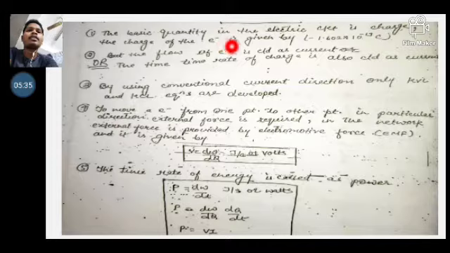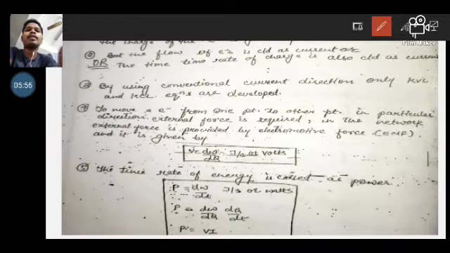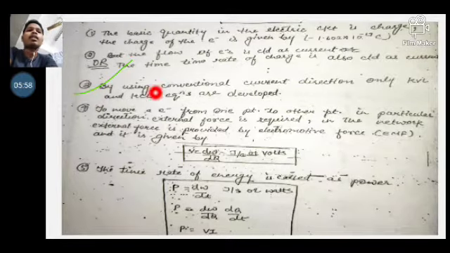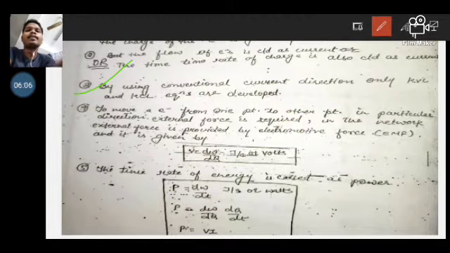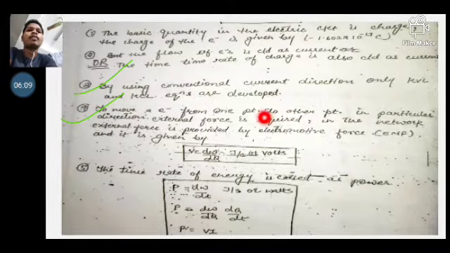The charge of the electron is given by minus 1.6 into 10 to the power minus 19 coulomb, and the flow of electrons is equal to the current; the time rate of change of charge is also called current. The third point is that by using the conventional current direction only, the KVL and KCL equations are developed.